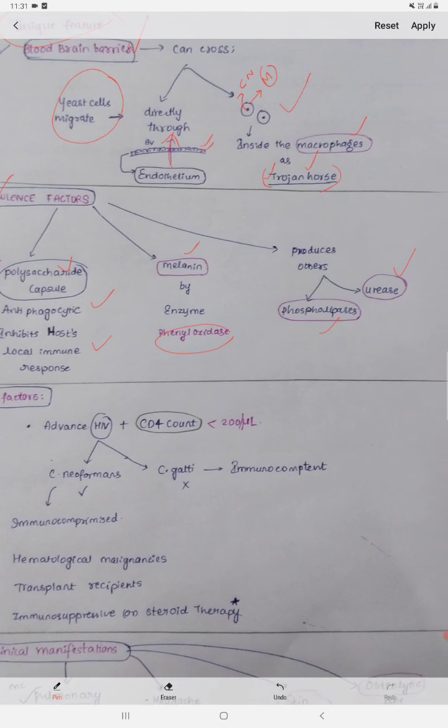One is the phospholipases, another is the ureases. You just remember these enzymes. I will discuss the importance of these enzymes in part 2, that's the laboratory diagnosis, right?